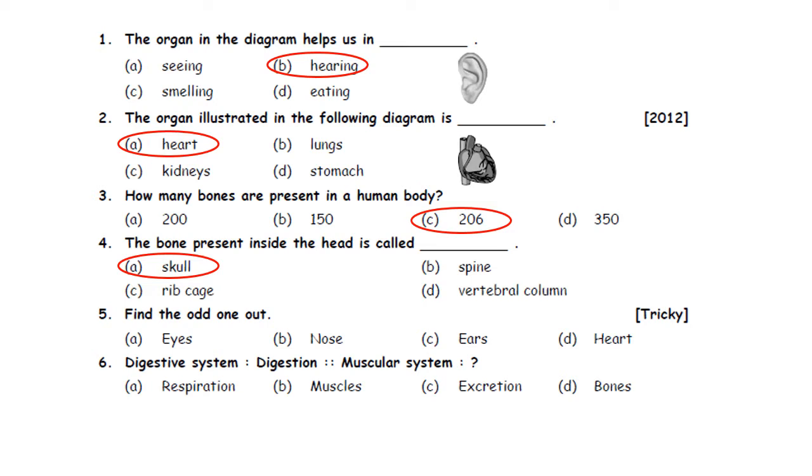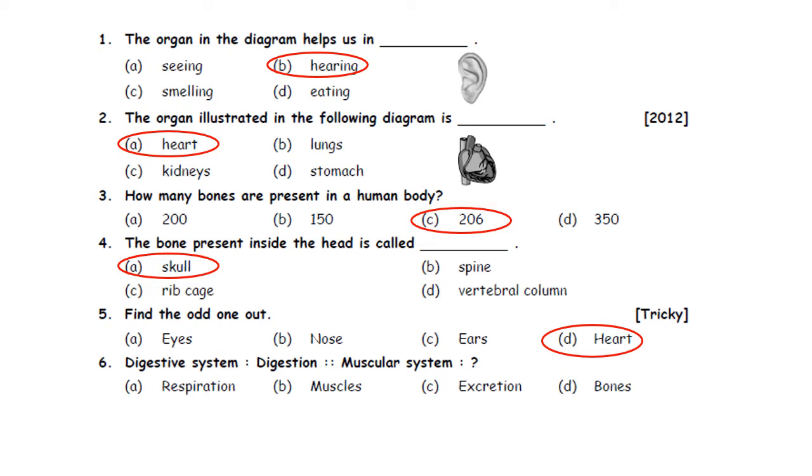Fifth, find the odd one out. A. Eyes, B. Nose, C. Ears, D. Heart. So, eyes, nose, ears are sense organs. Heart is the internal organ. So, the odd one out is heart, option D.